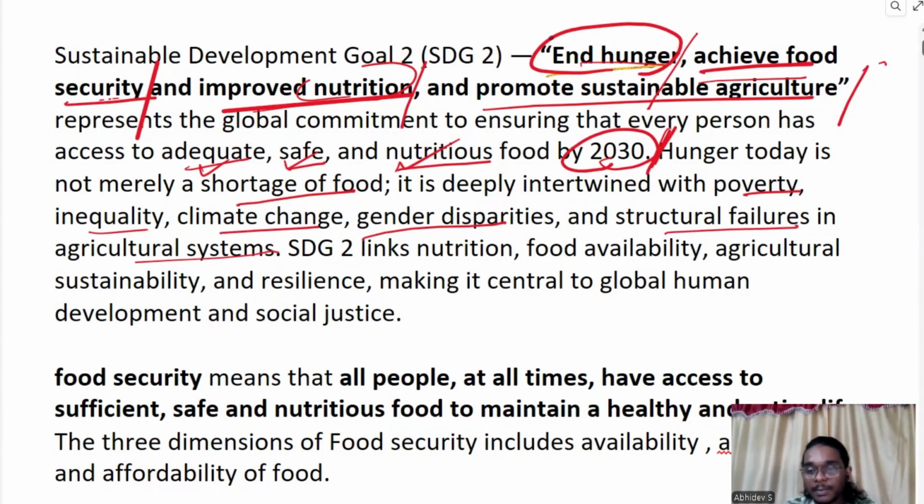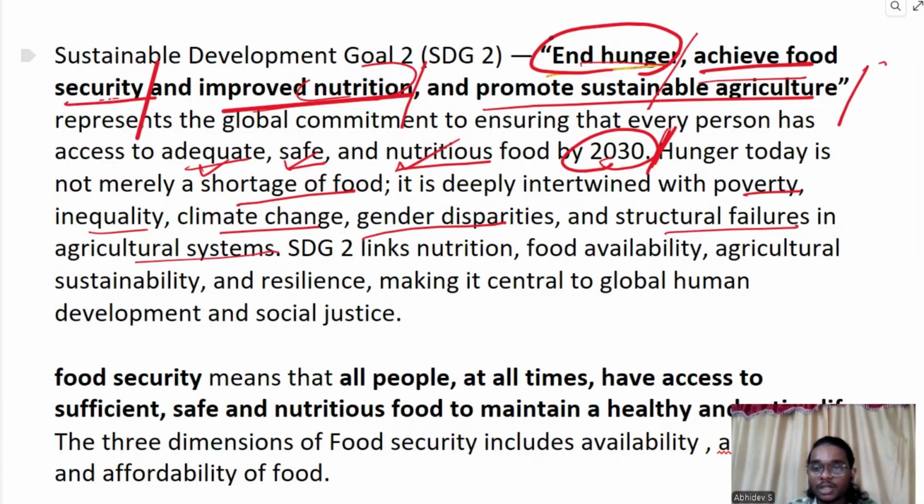Then comes climate change. Climate change is affecting agriculture and its productivity, so it reduces the available food and might lead to hunger. Then come gender disparities. In some houses, the woman will eat only after all the house members have eaten. So they will be eating only what's left behind. Sometimes there will be nothing left. So hunger has a gender connotation as well.